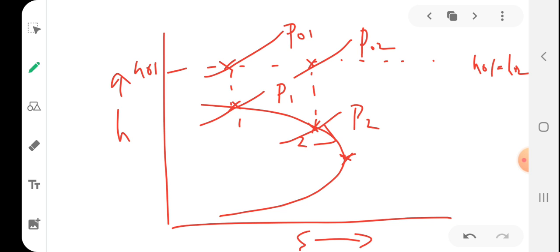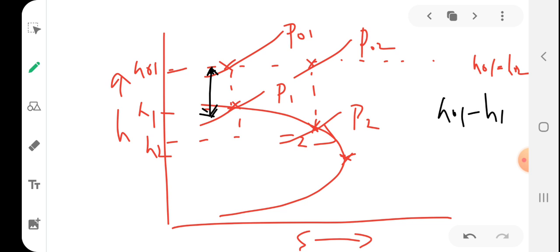What is happening here? When flow proceeds from 1 to 2, what change in parameters is observed? Students, please think of that. How is pressure varied, how is stagnation pressure varied, how is velocity varied? Students, if this is H1 and this is H2, what is this difference in this level? What is this enthalpy? It is H01 minus H1.